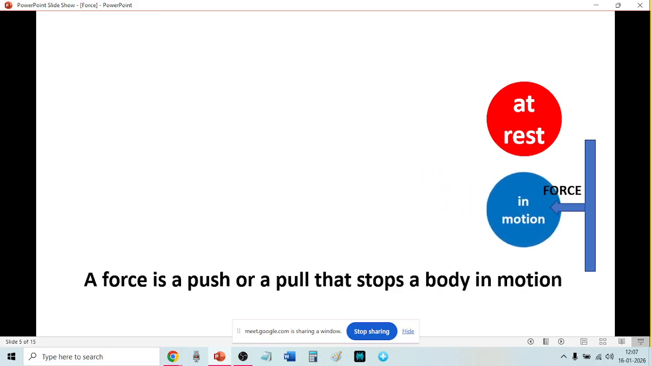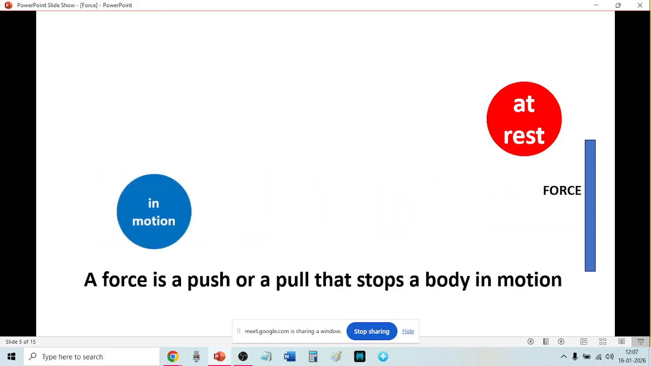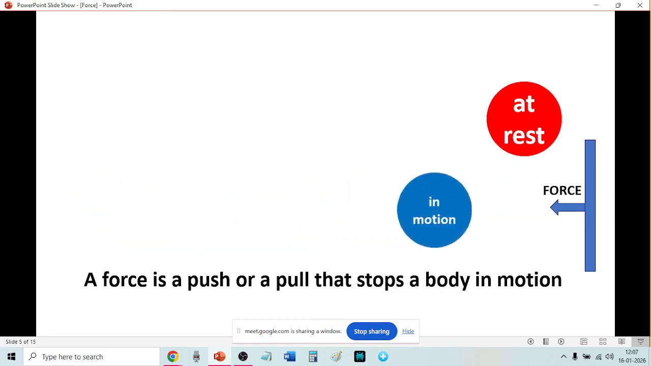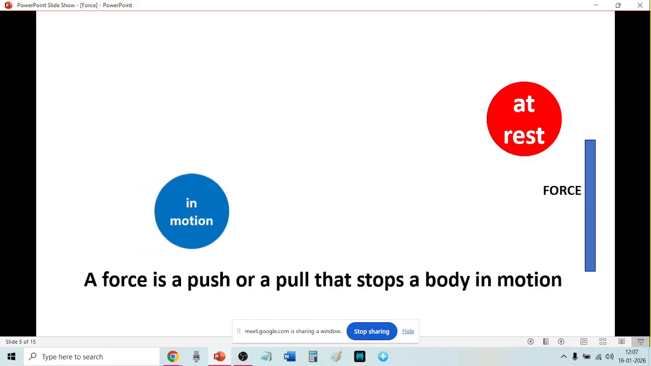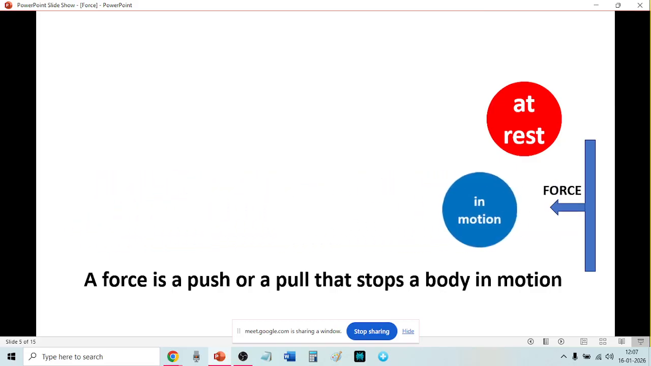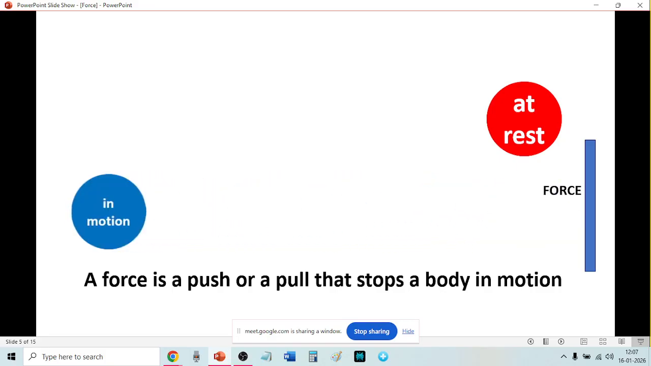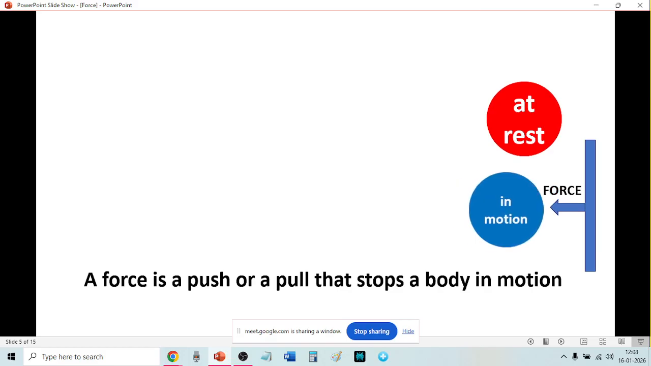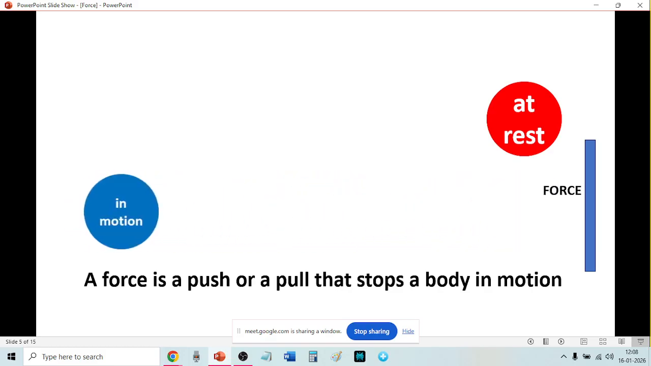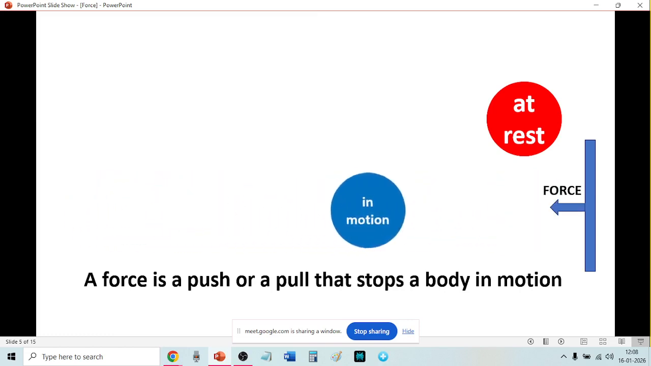The blue ball was in motion. The force is stopping the motion. Now what is the force doing? The force is stopping the moving ball. So a force is a push or a pull that stops a body in motion. So either it can move a body at rest or it can stop a body in motion.